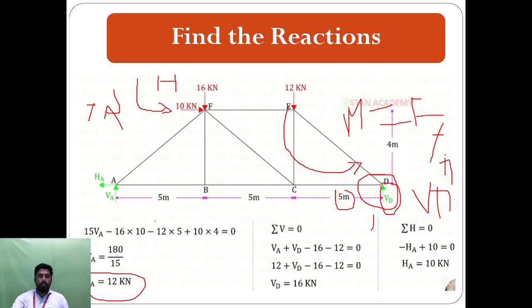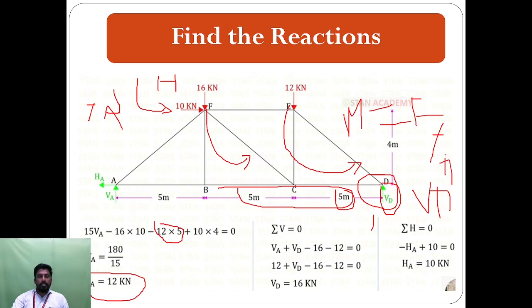So 12 into 5 is calculated. Next is the 16 kilonewton force on the support, which is also negative because it is anti-clockwise. So we put minus 16, and the distance from D to B is 5 plus 5, here 10 meter, so we multiply by the distance 10.